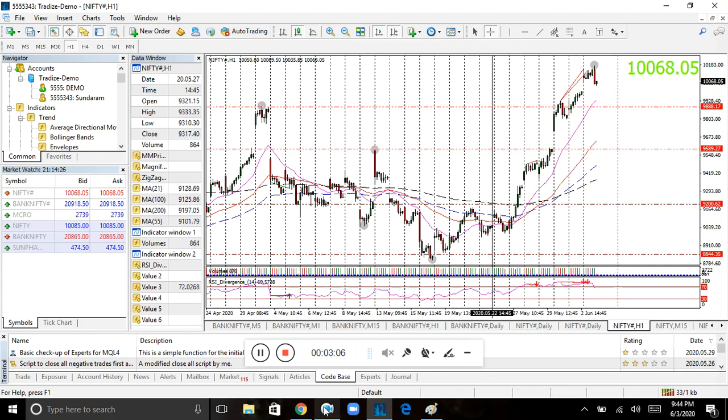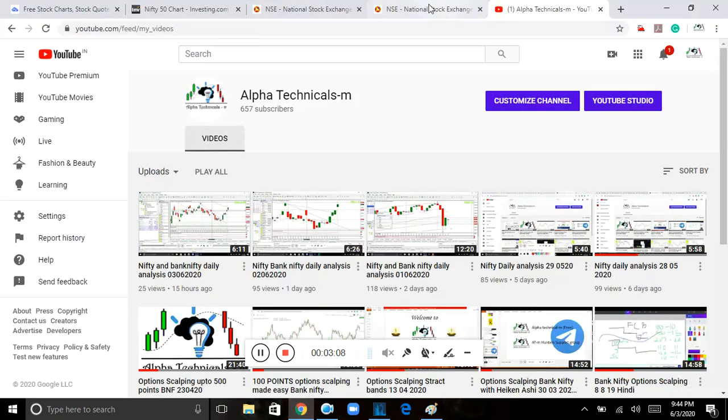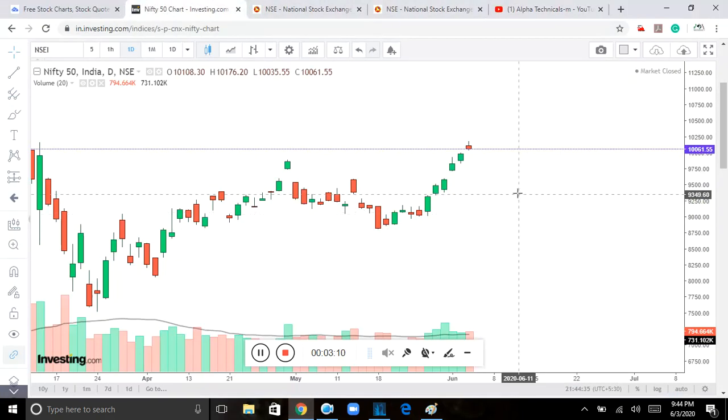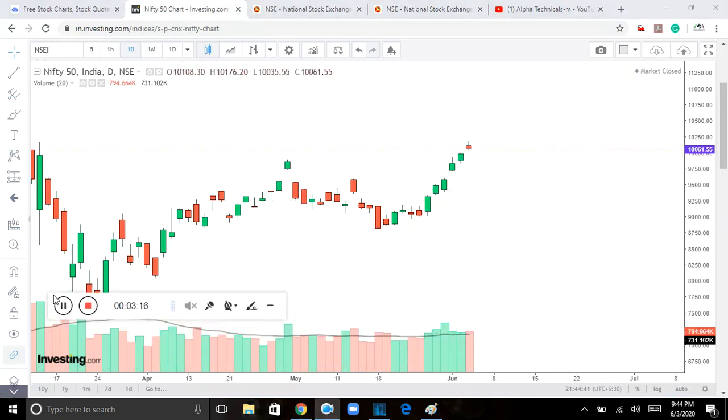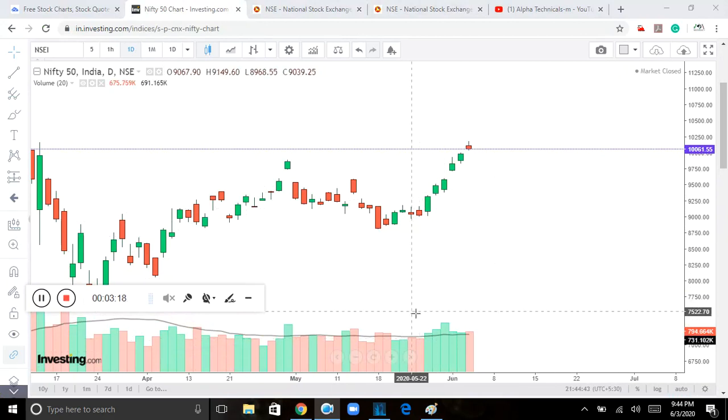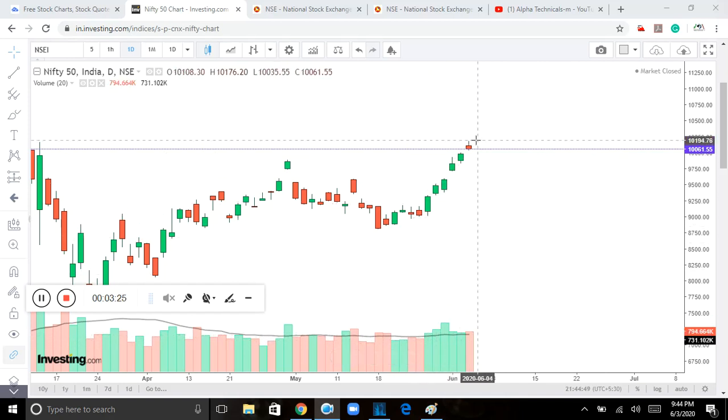Now we will go to one more analysis from today, the volume analysis. We will do this in investing.com. You can see this is a 20-day moving average, and for 1, 2, 3, 4, 5 consecutive days the volume was very good. Even today the market has fallen, volume is good. It's above average volume.